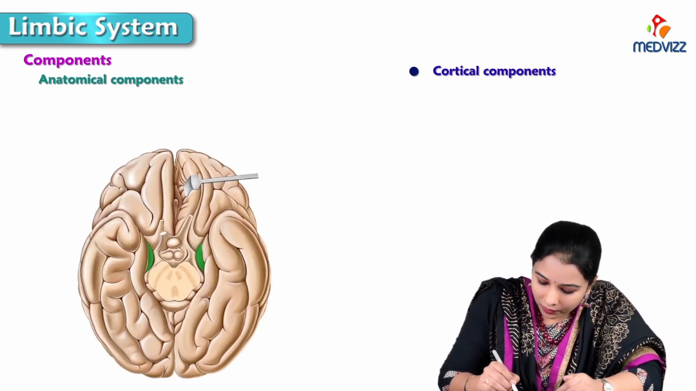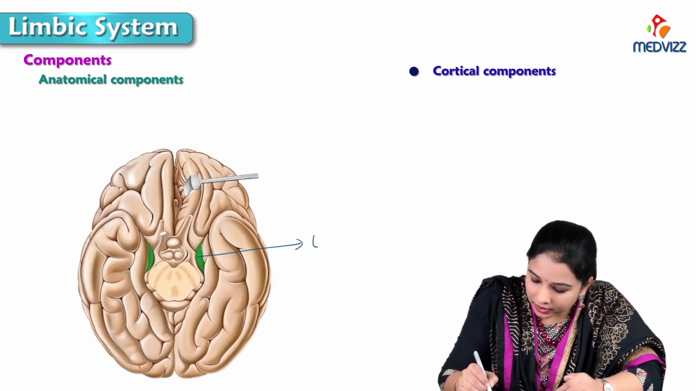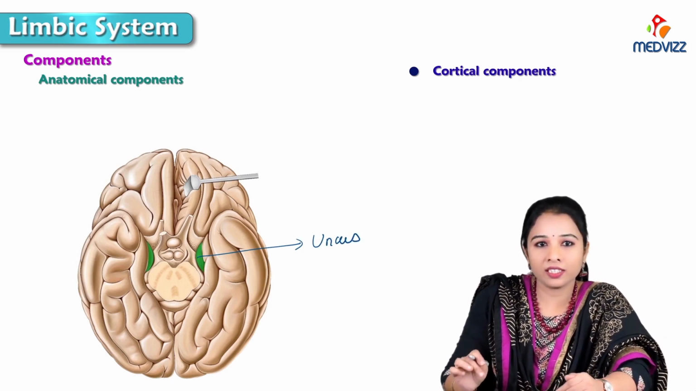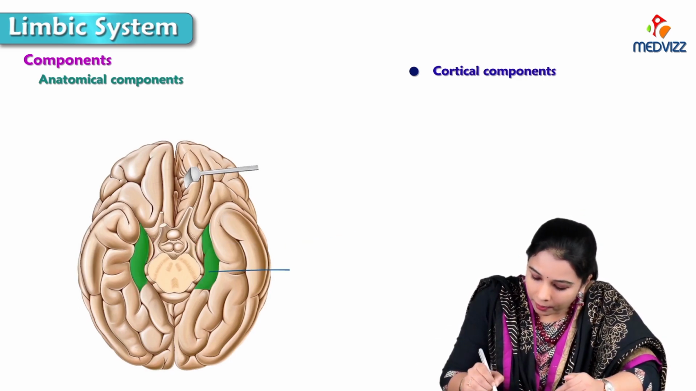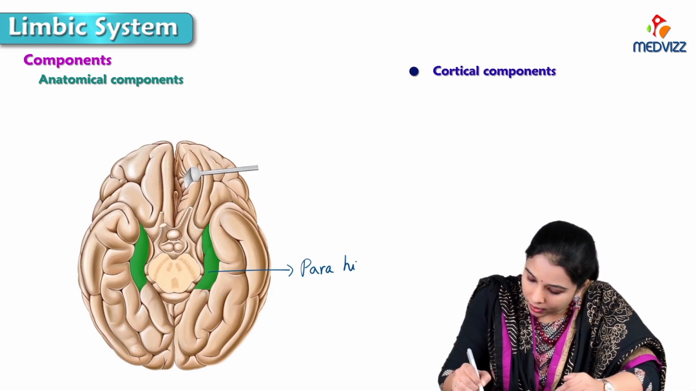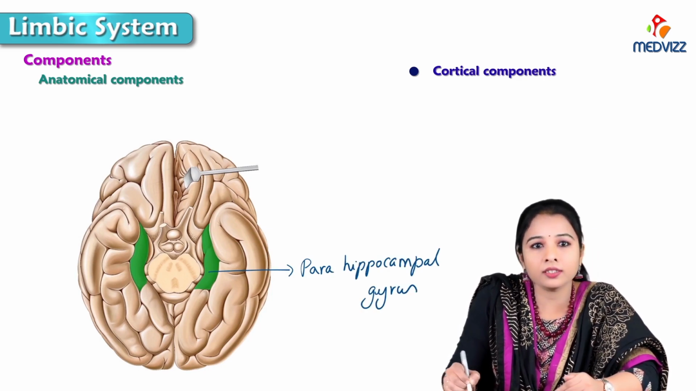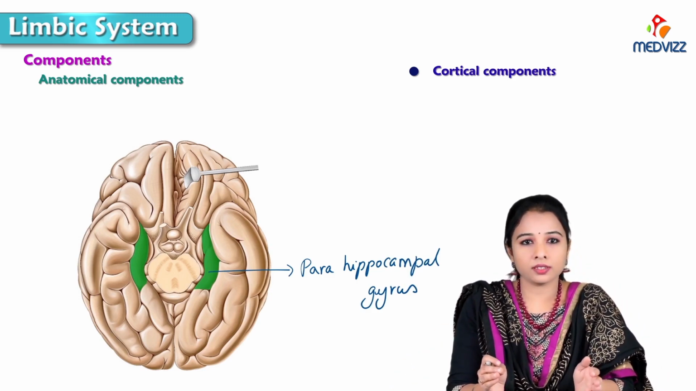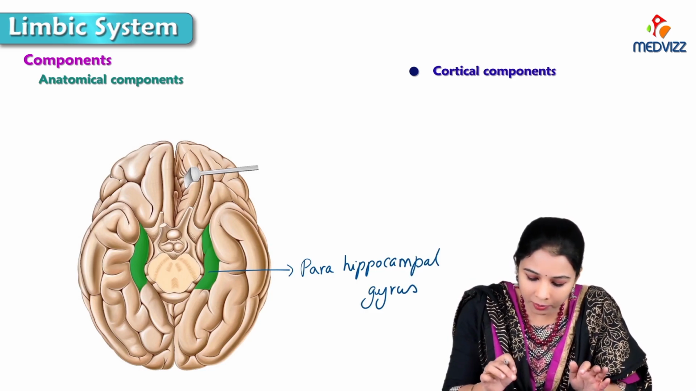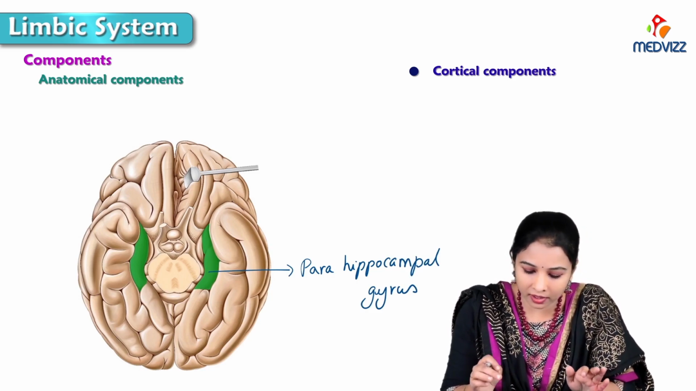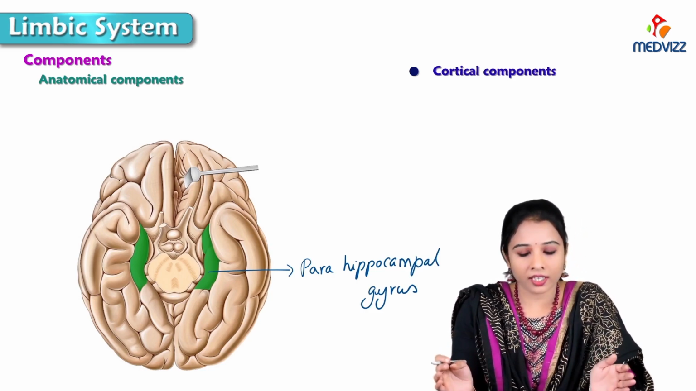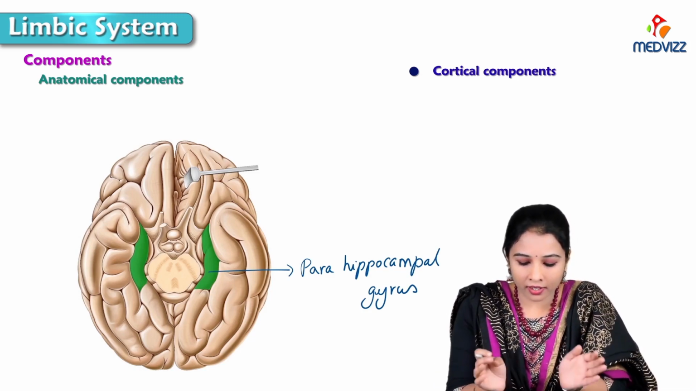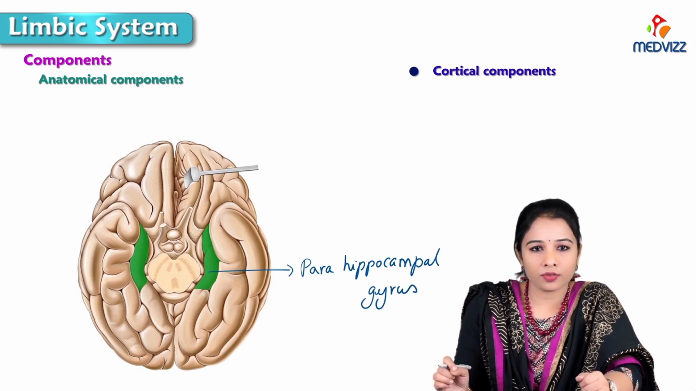The next one we are seeing, this green shaded part, is the uncus, which we'll discuss again. This is the parahippocampal gyrus. The parahippocampal gyrus is present on each side, deep to which the hippocampus is present. It is present on each side in the base of the brain along the interpeduncular fossa.